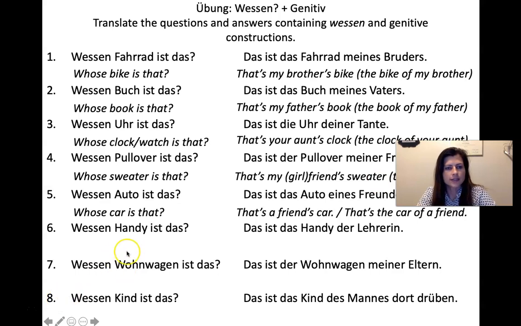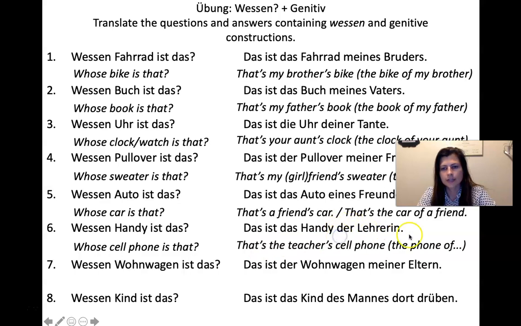Okay, Nummer 6. Wessen Handy ist das? Whose cell phone is that? Das ist das Handy der Lehrerin. Der, with a feminine noun, of course, indicates the genitive. That's the teacher's cell phone, the phone of the teacher, feminine.